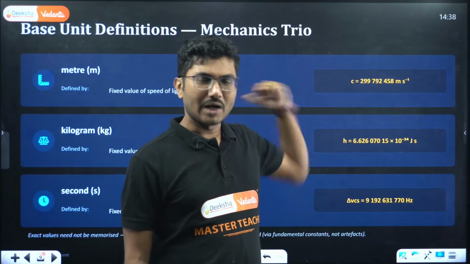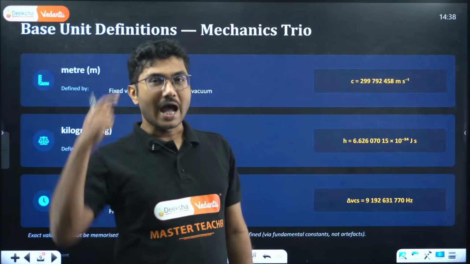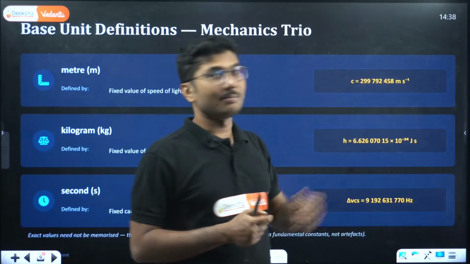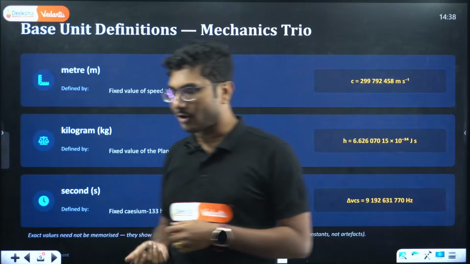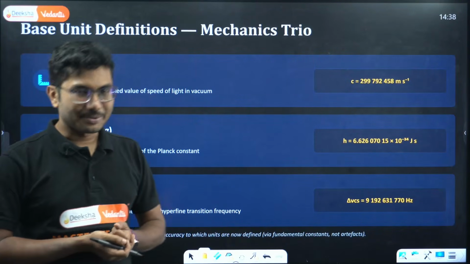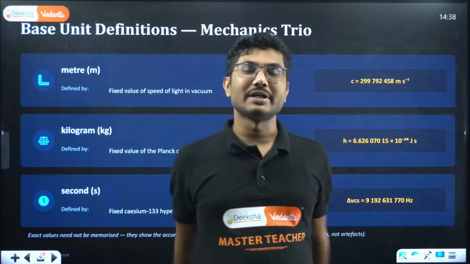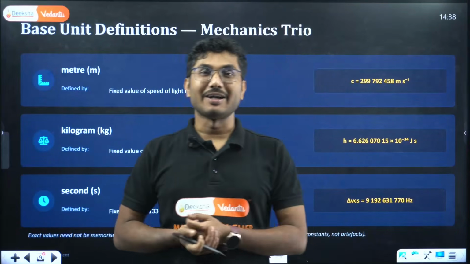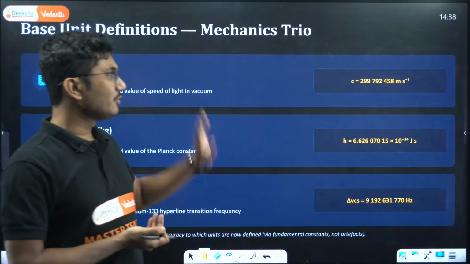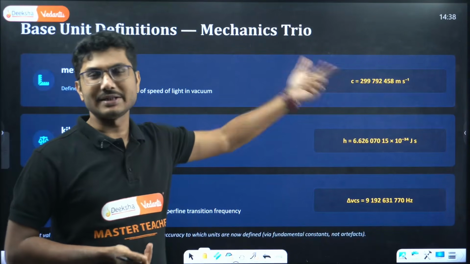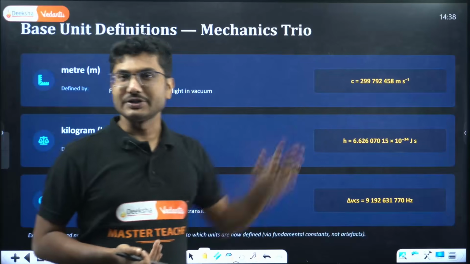So if you allow light to travel for 1 second, it will travel this much distance, and if you divide that distance by this number, you get 1 meter. It is a slightly complicated definition, but this is for the betterment of physics and measurement. We will not depend on physical objects. Suppose the museum where everything is stored suddenly falls under an earthquake and everything is destroyed, then how will we measure length? So this is a standard way of replacing old measuring devices using international standards.